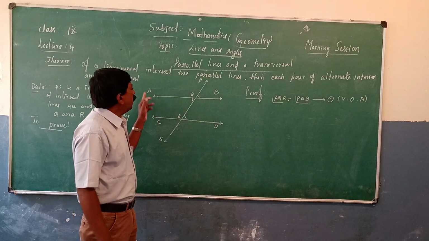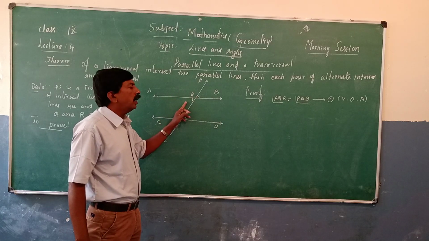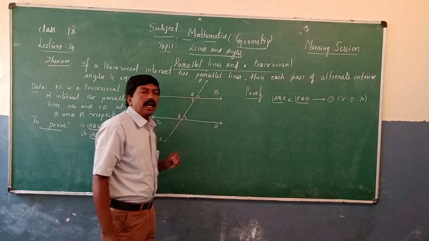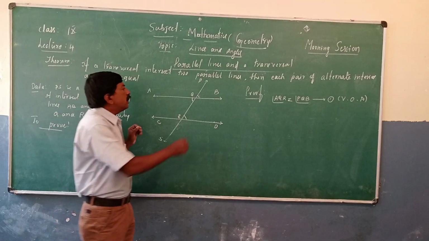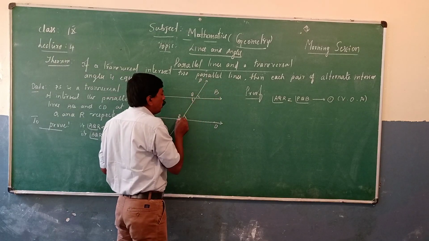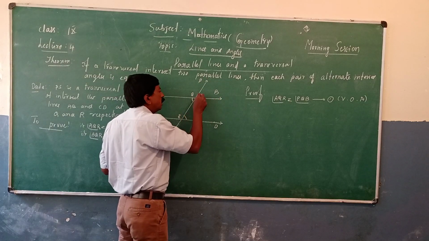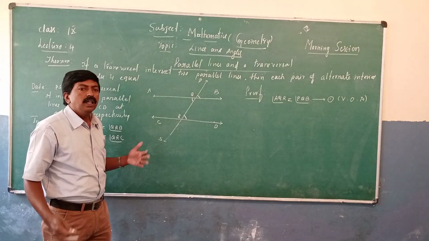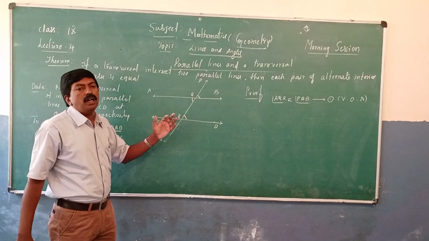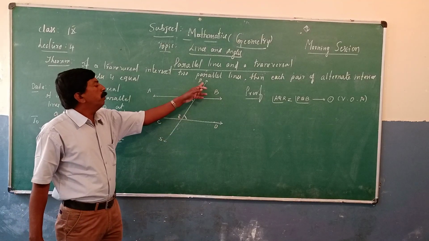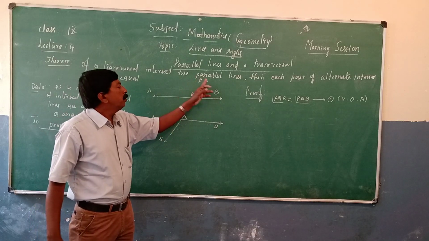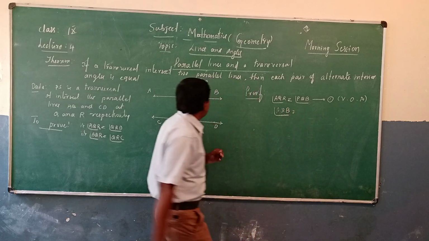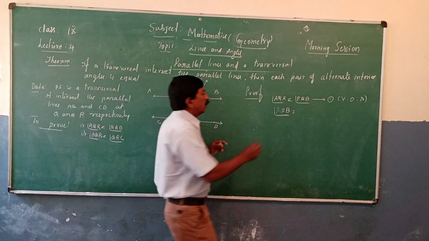Once again look here. AQR, this angle must be equal to the PQB angle. Now observe PQB and QRD. Observe these two angles. What type of angles are these? Corresponding angles. We know that when two parallel lines are drawn, corresponding angles are equal. So PQB is equal to QRD.